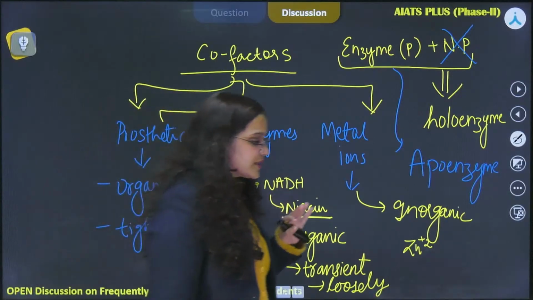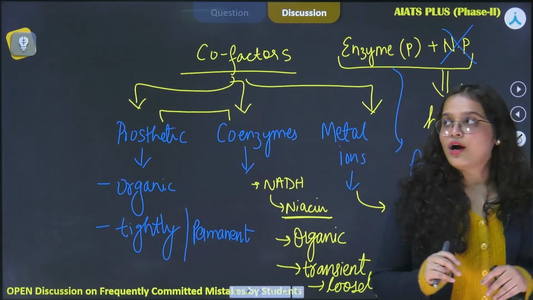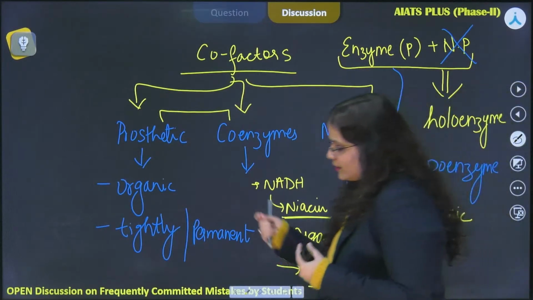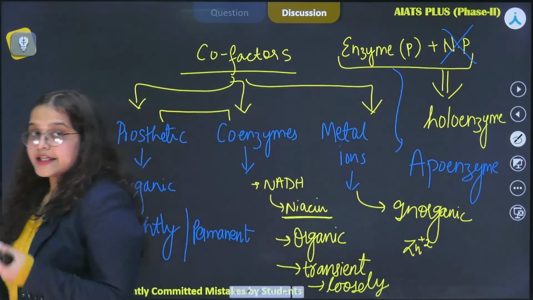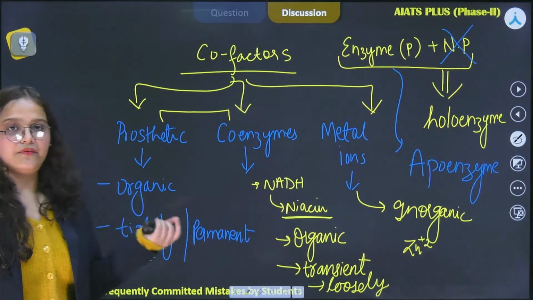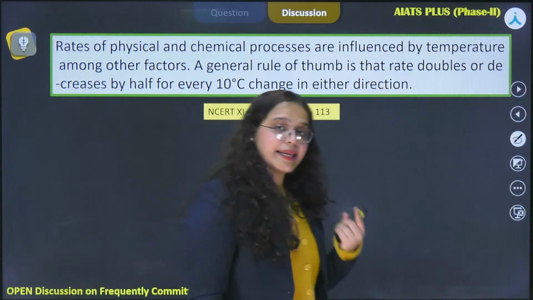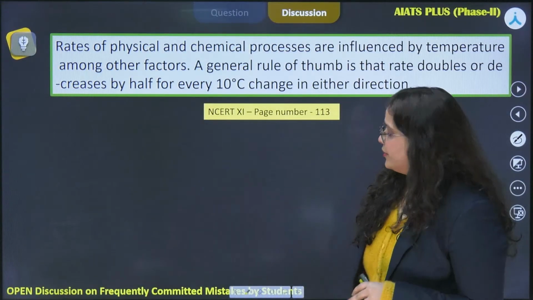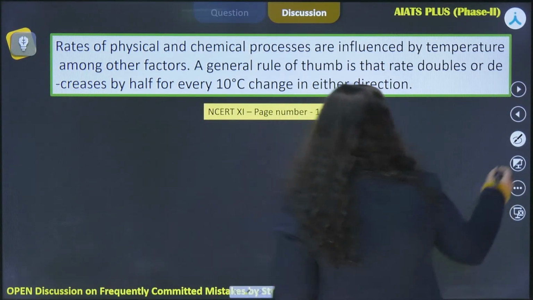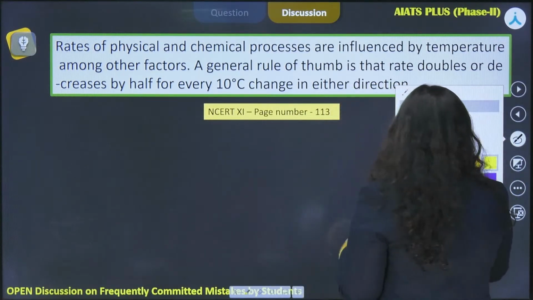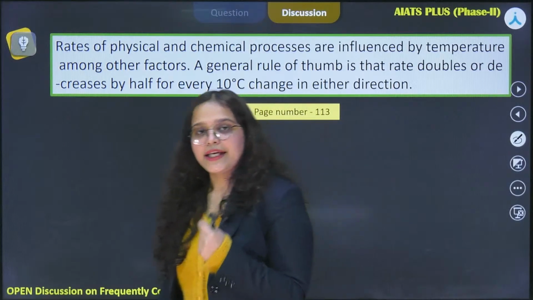All right. So this is the basic concept of cofactors, and exactly these specific points are given in the NCERT, which we have covered very quickly. All right. So now we move on to our next concept, where we talk about the factors that bring about a change in the rate of reaction.